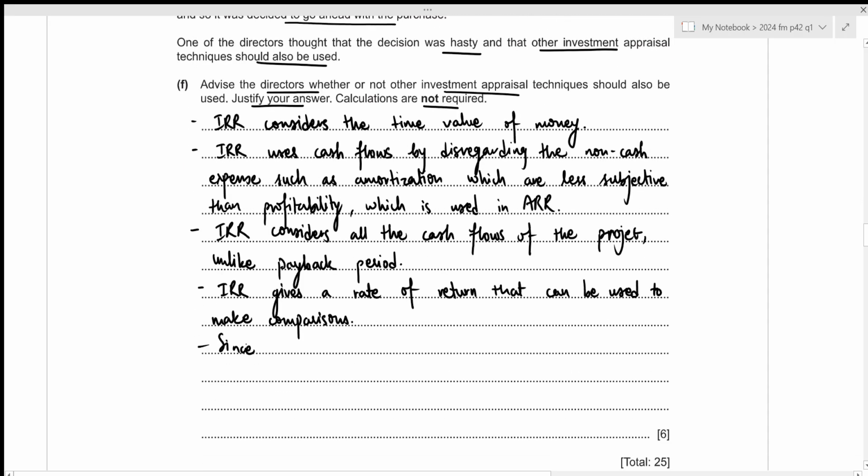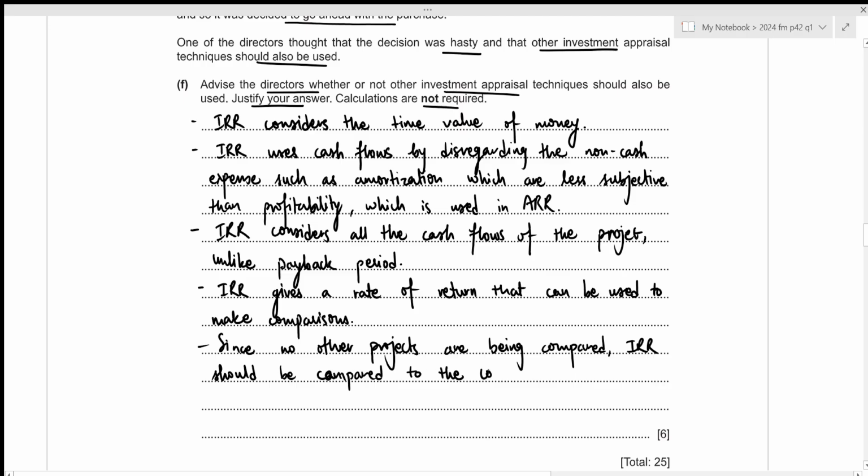Since no other projects are being compared, internal rate of return should be compared to the company's cost of capital.